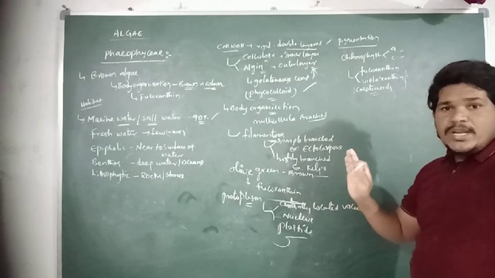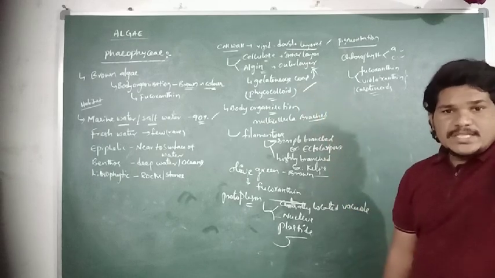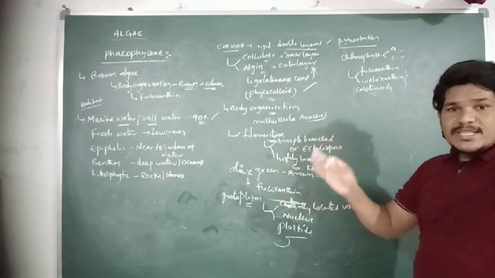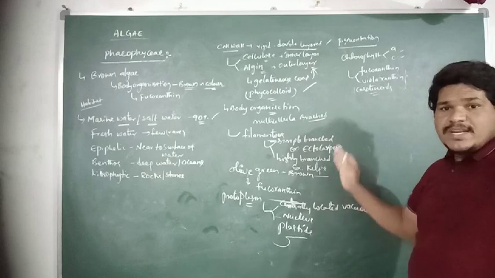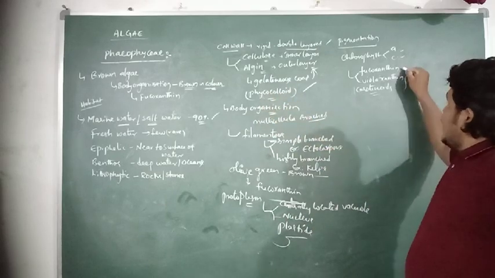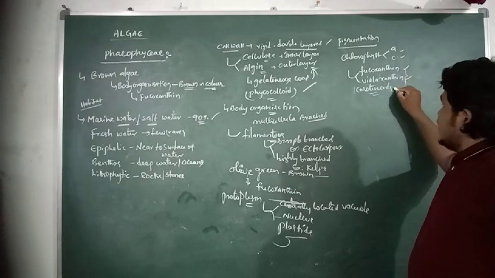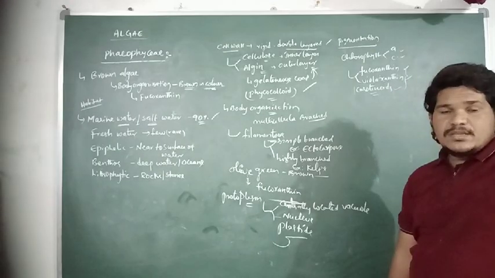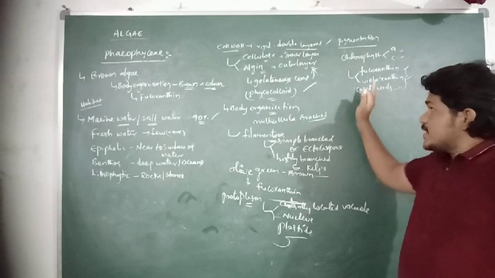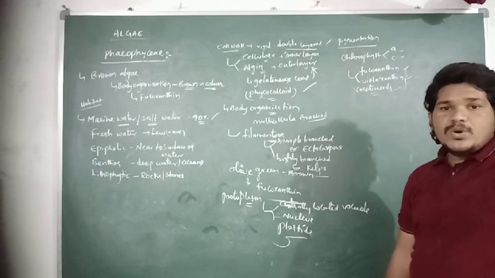Chlorophyll B is only present in the Chlorophyceae. So in addition to chlorophyll A and C, there are some other accessory pigments also present in the body cells of brown algae. They are fucoxanthin, violoxanthin and carotenoids. So these are some accessory pigments also present in the cells of brown algae.